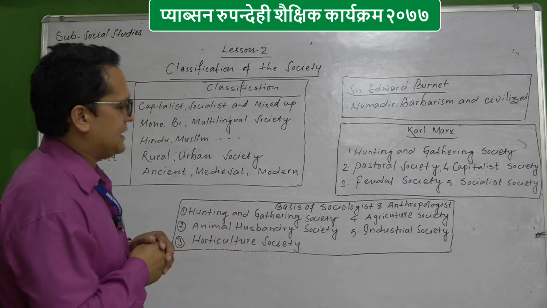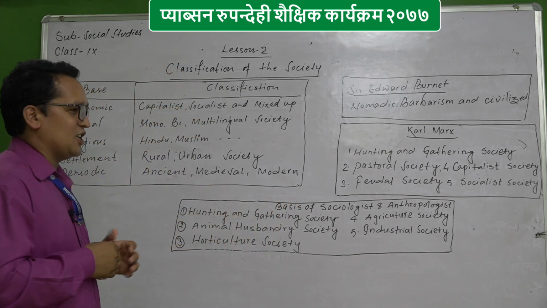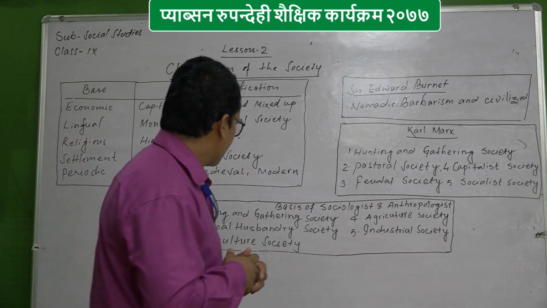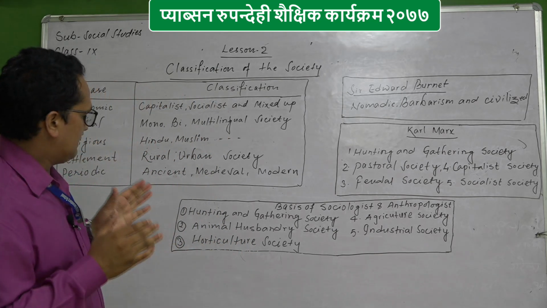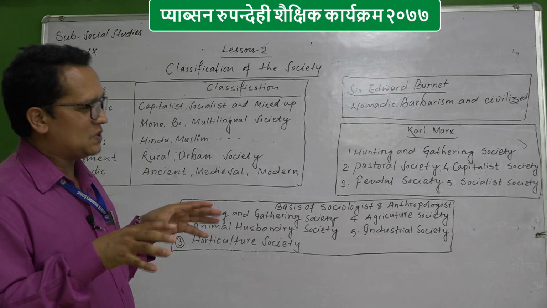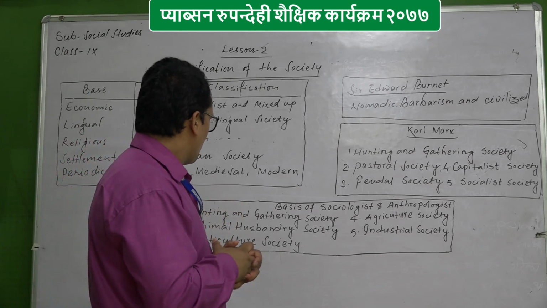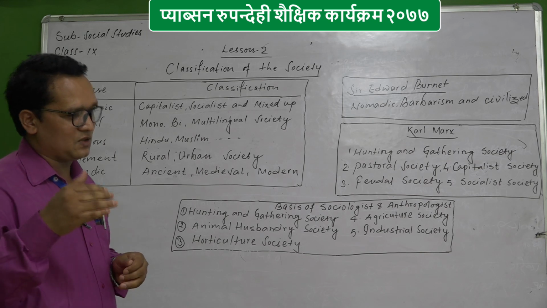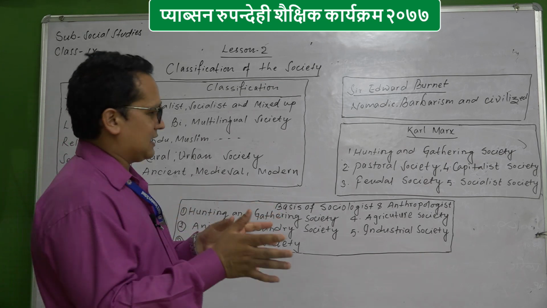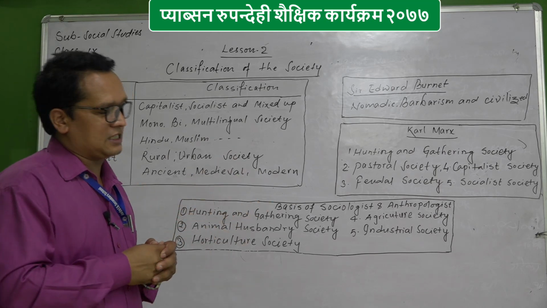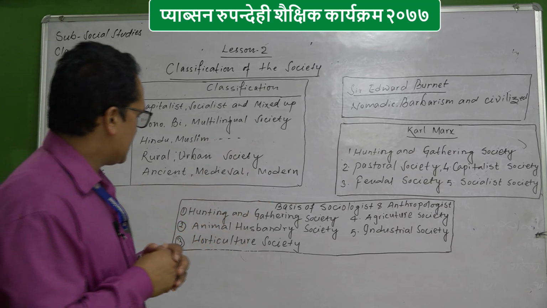and some parts of India. Another is horticulture society. Horticulture society means they use the land for fruits and flowers. Agriculture looks similar, but agriculture is for the crops, whereas horticulture is for the flowers.